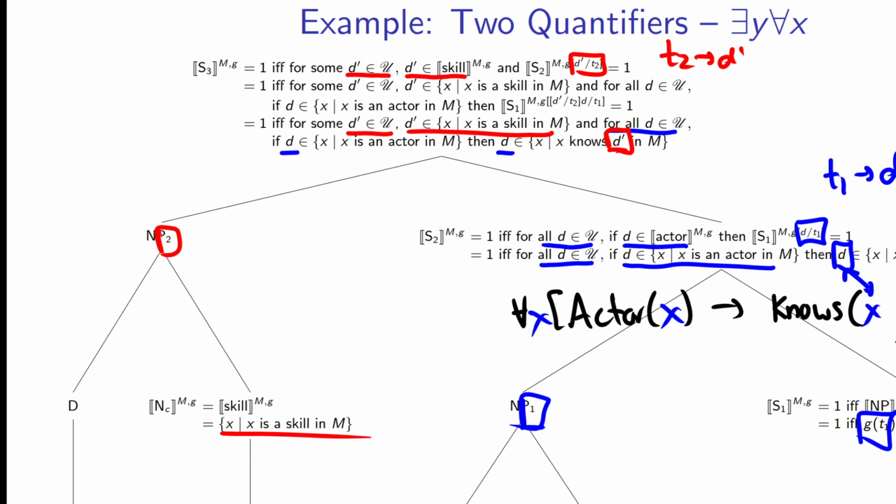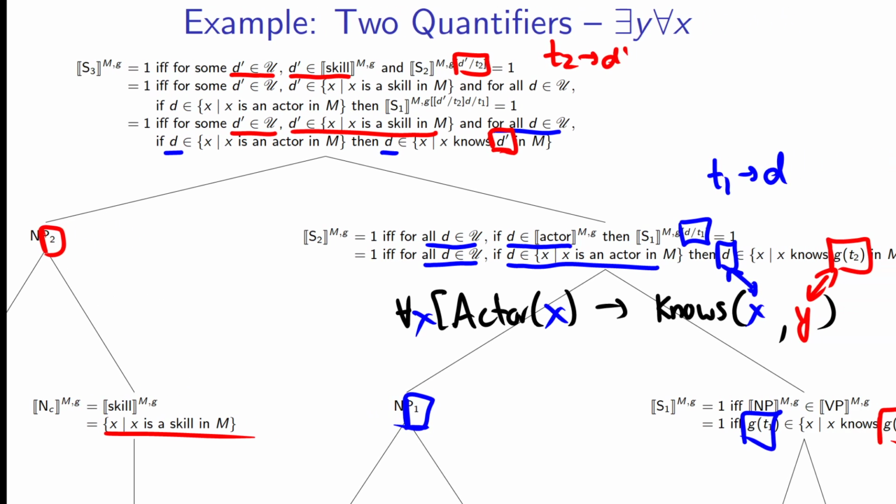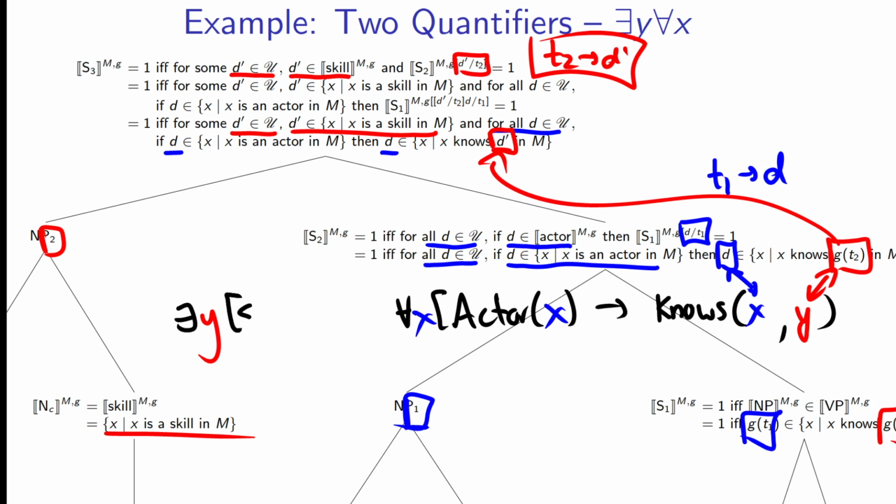So now we have bound d prime. We have now bound g of T2. We've made that replacement, so we can now substitute it in. And we're essentially just filling out the rest of the predicate logic translation. So now we're doing, okay, there exists a y such that y is a skill, and for all x, if x is an actor, then x knows y.